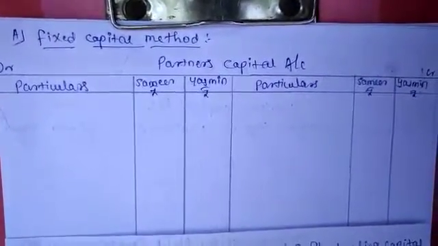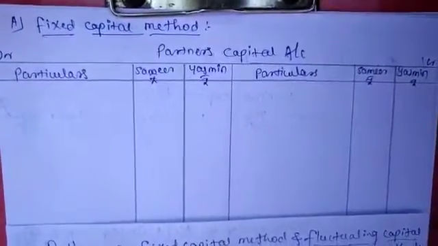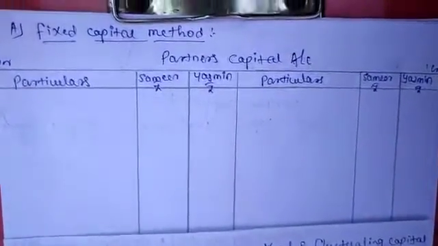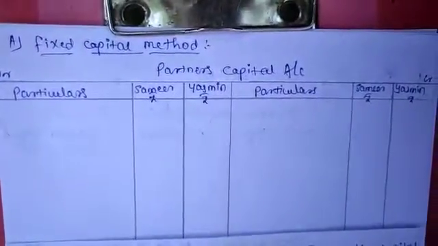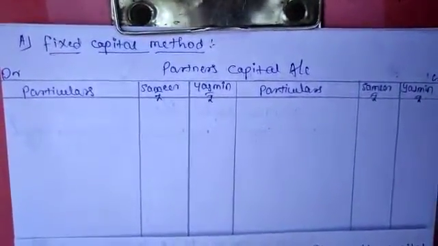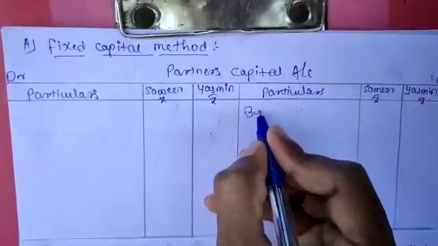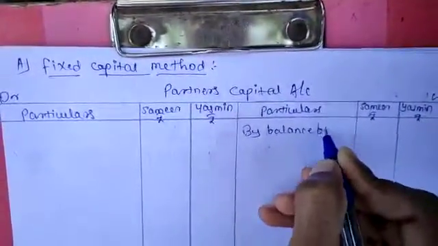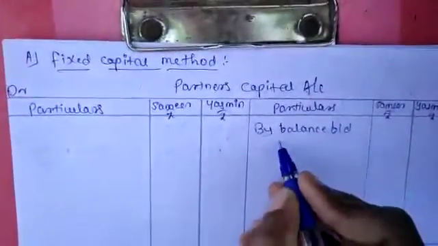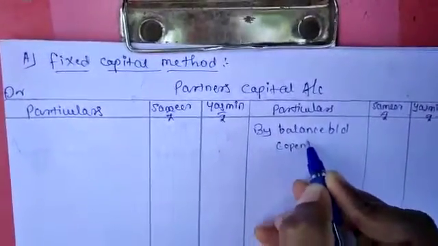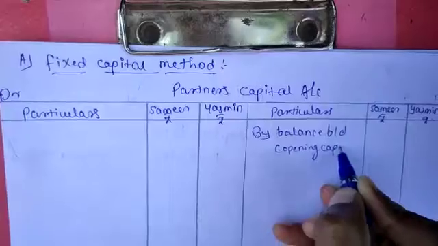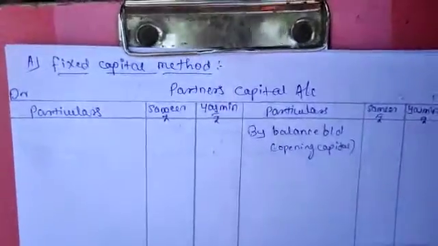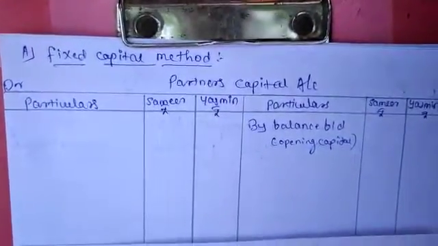So now start the partners capital account by taking only the capital balance of both the partners. Capital is a credit balance. Capital account shows credit balance, that's why credit entry, that is by balance brought down. It is the opening capital balance, the initial capital.